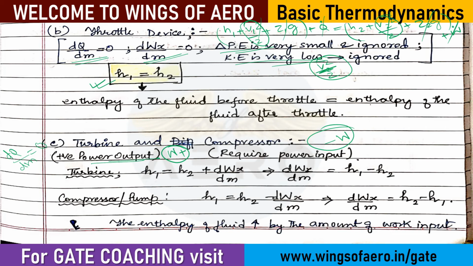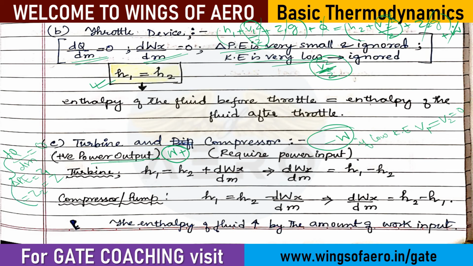But the potential energy, that is Z, Z1 equals Z2, is constant. In this equation we have considered low kinetic energy, that means we consider V1 and V2 as 0. If considered, then we will include them, but here these parameters are going to be 0.